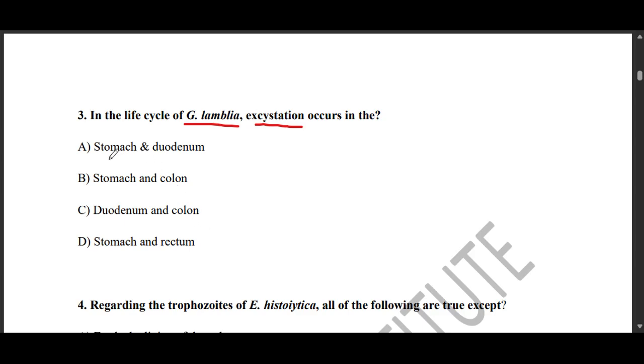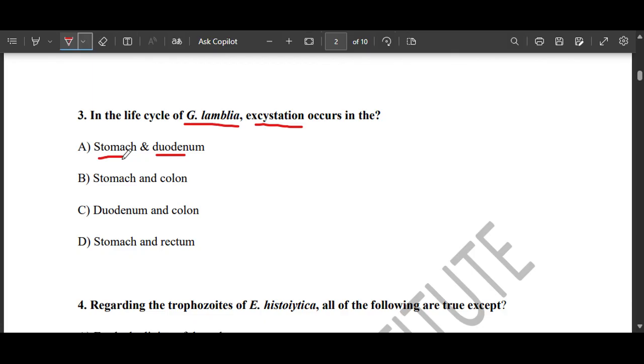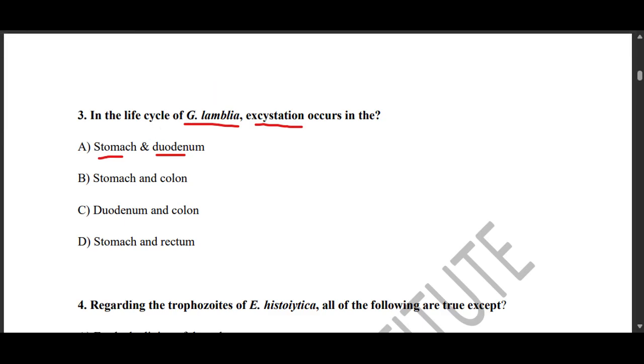So that is why the answer to this particular question is stomach and duodenum, because this process starts in the stomach. The stomach facilitates and begins the process of this excystation, and then it will end in the duodenum. So the cyst wall is dissolved by the stomach acid and bile in the duodenum, thereby releasing trophozoites. Hence, our answer is A to this question.